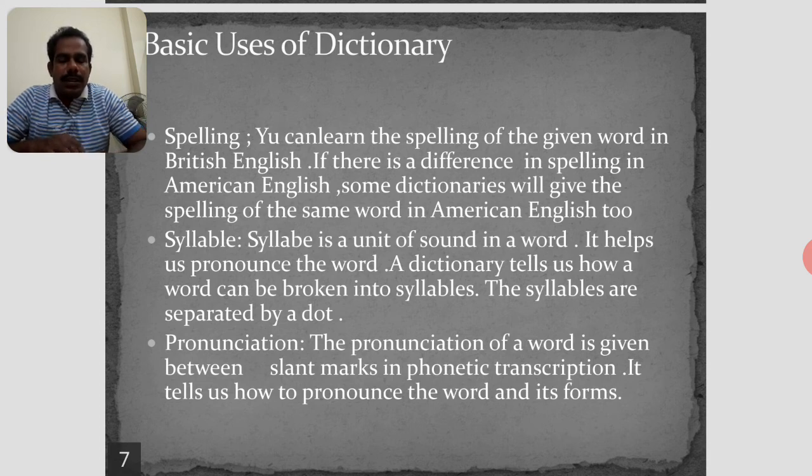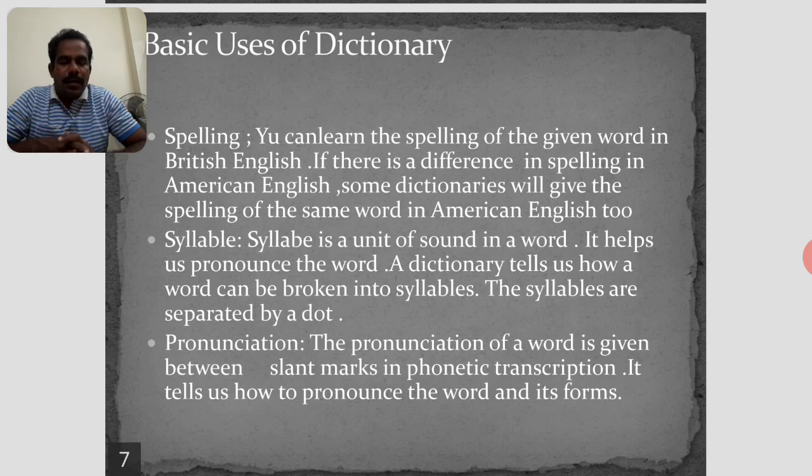Syllable. A syllable is a unit of sound that consists of a vowel sound in a word. It helps us pronounce the word. The syllable is useful to know how to pronounce a word. A dictionary tells us how a word can be broken into syllables.